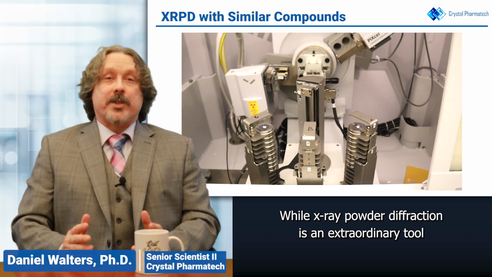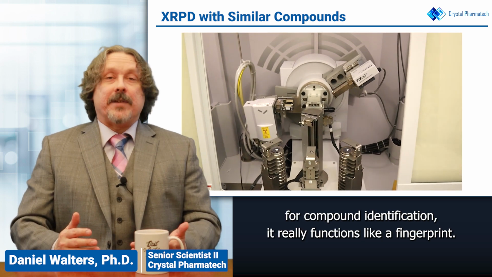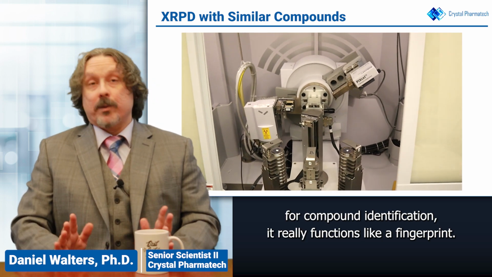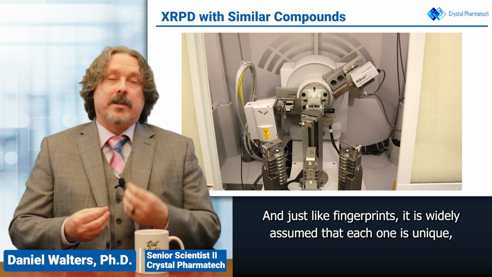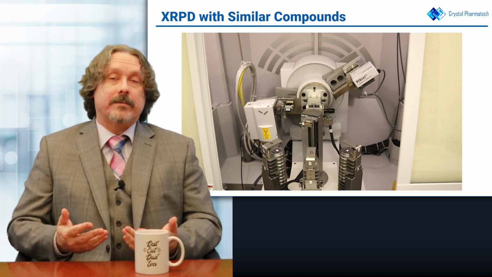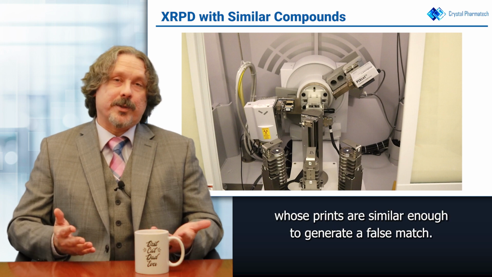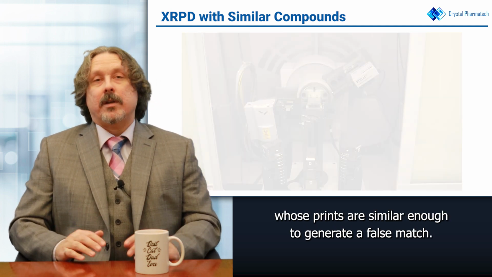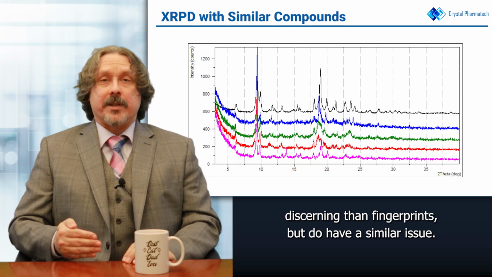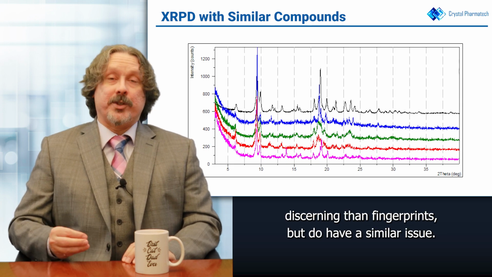While X-ray powder diffraction is an extraordinary tool for compound identification, it really functions like a fingerprint. And just like fingerprints, it is widely assumed that each one is unique, but each person likely has dozens or hundreds of individuals whose prints are similar enough to generate a false match. Diffractograms are a little more discerning than fingerprints, but do have a similar issue.